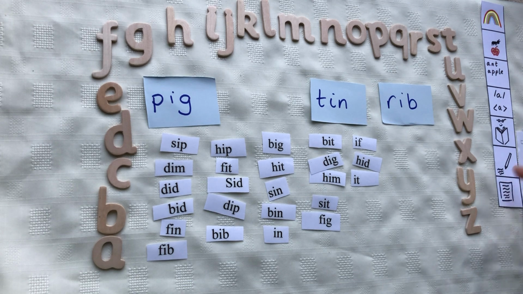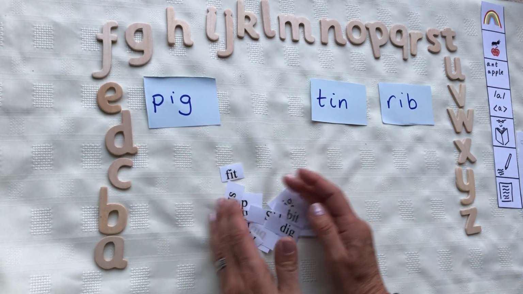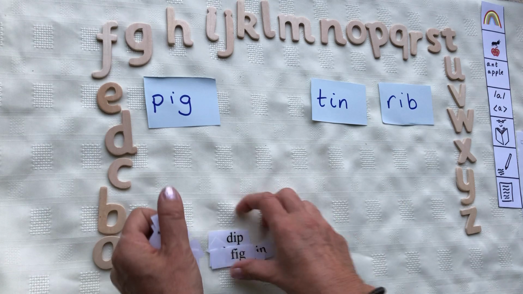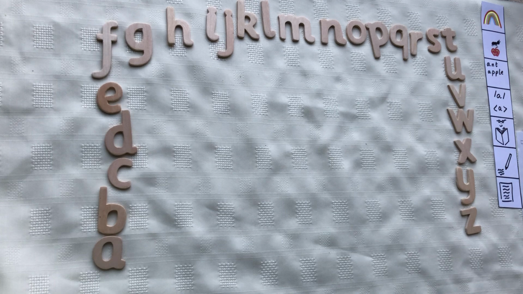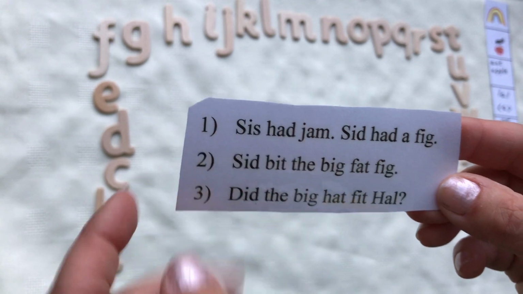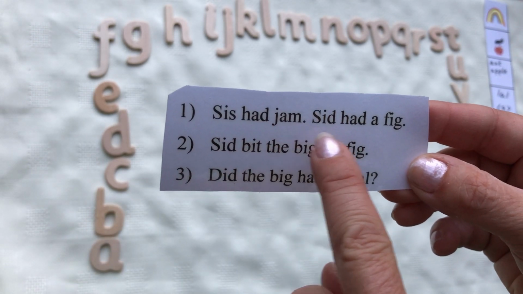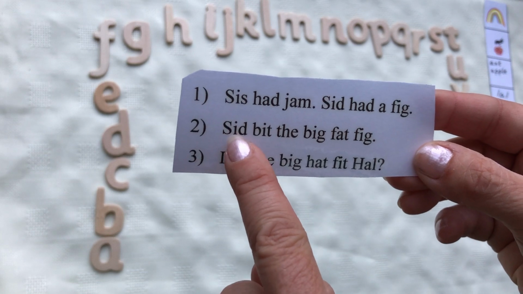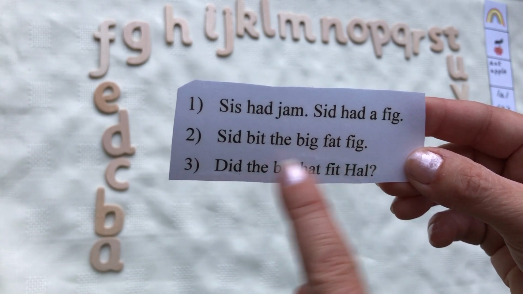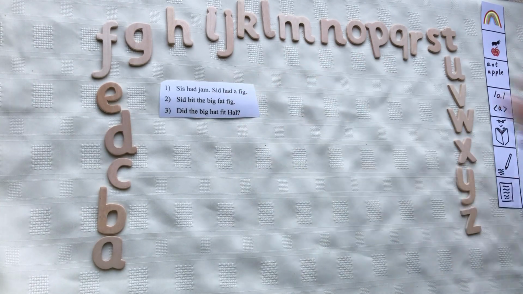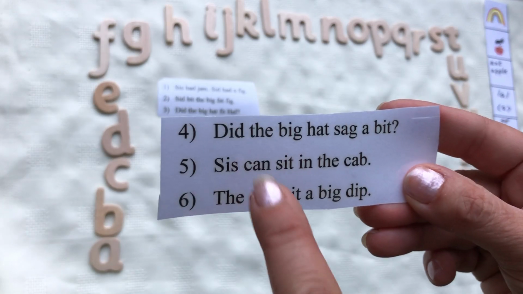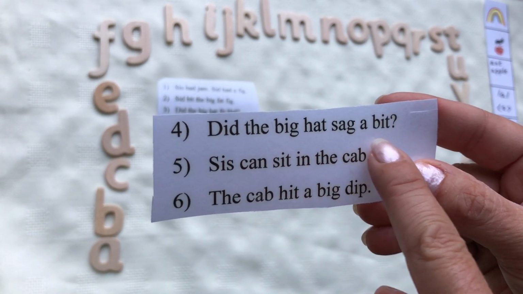Now we are going to practice our sentences. We're going to practice reading and writing our sentences. Sis had jam, Sid had a fig. Sid bit the big fat fig. Did the big hat fit Hal? Did the big hat sag a bit?